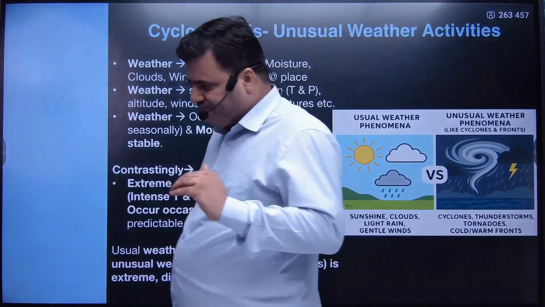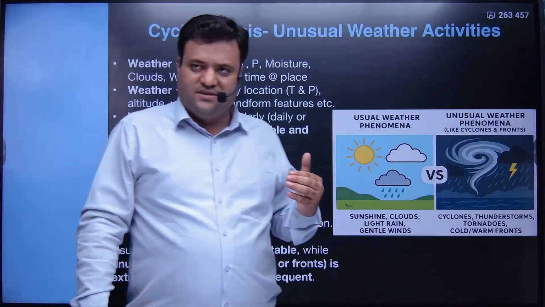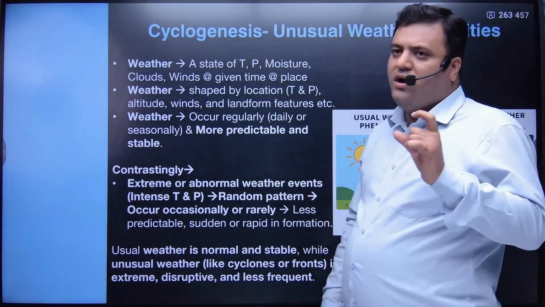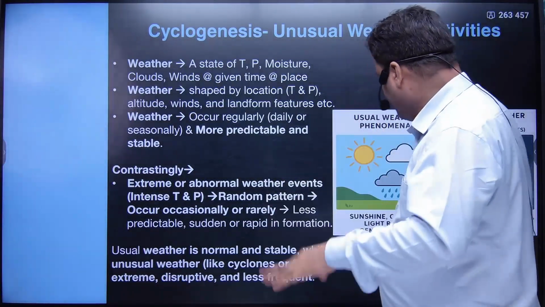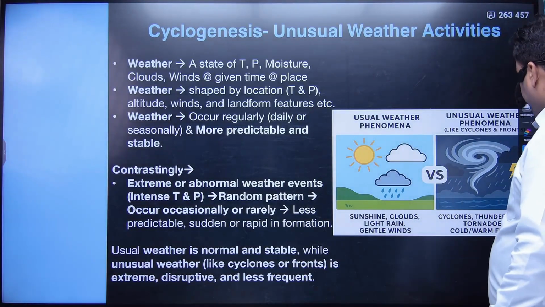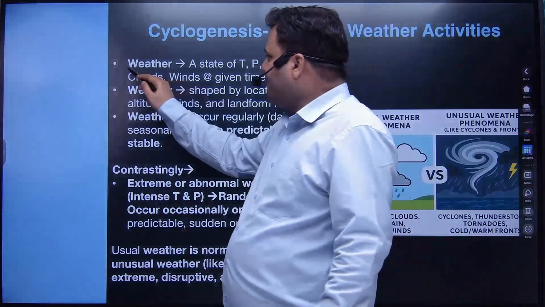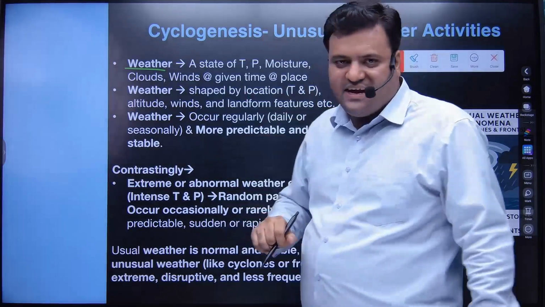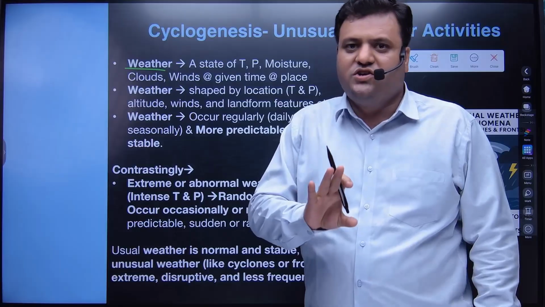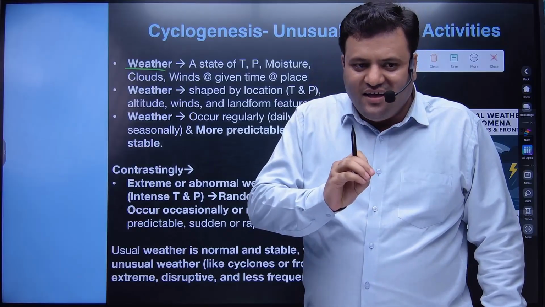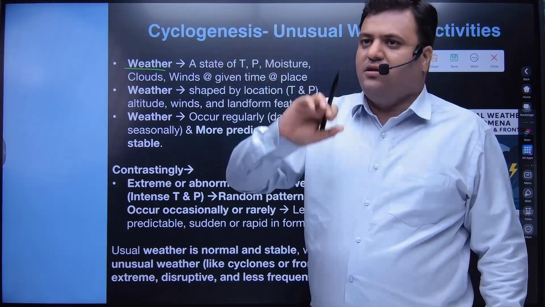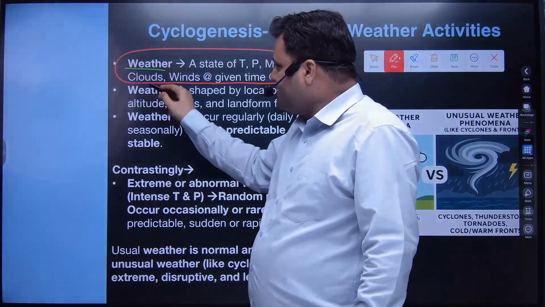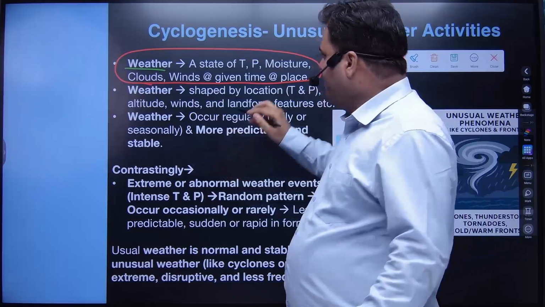Actually, the less violent in terms of their intensity. You might have heard about a term called weather. So what is weather? Weather is basically a state of temperature, pressure, moisture, clouds, wind at a given time at a particular place. Okay, so whenever we have these conditions at a particular point of time, we say weather.